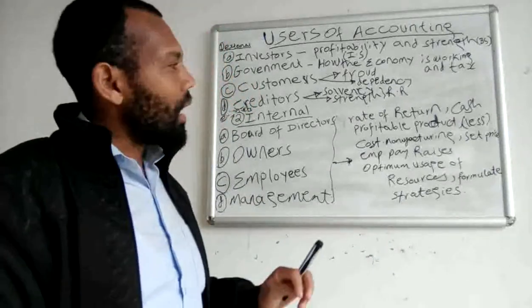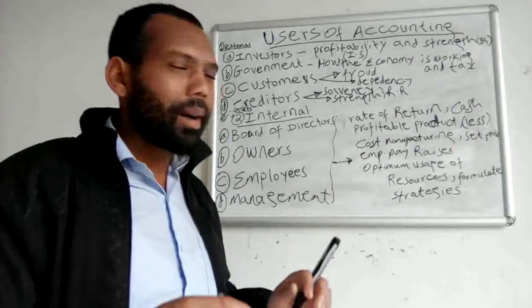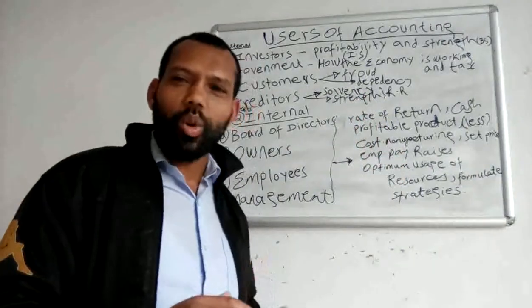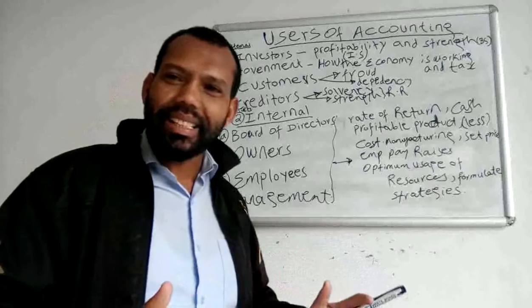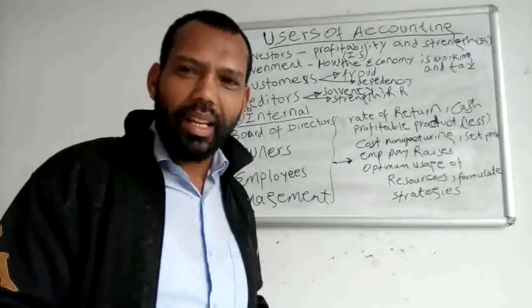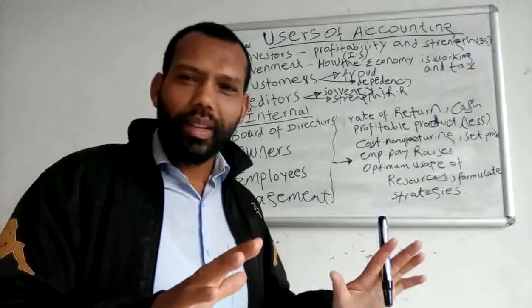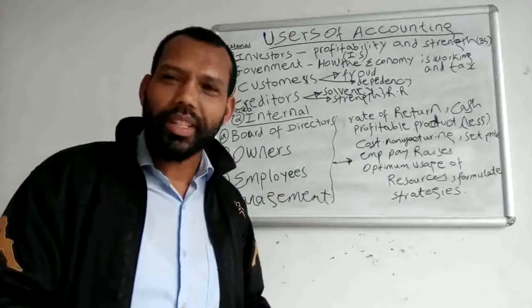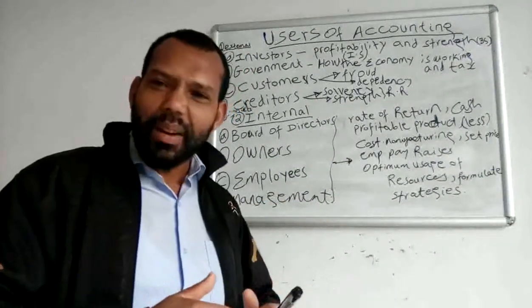The board of directors and the managers also demand this accounting information in order to know the product cost, in order to settle the price of that product, in order to raise the employees' wages, salaries, and different fees.